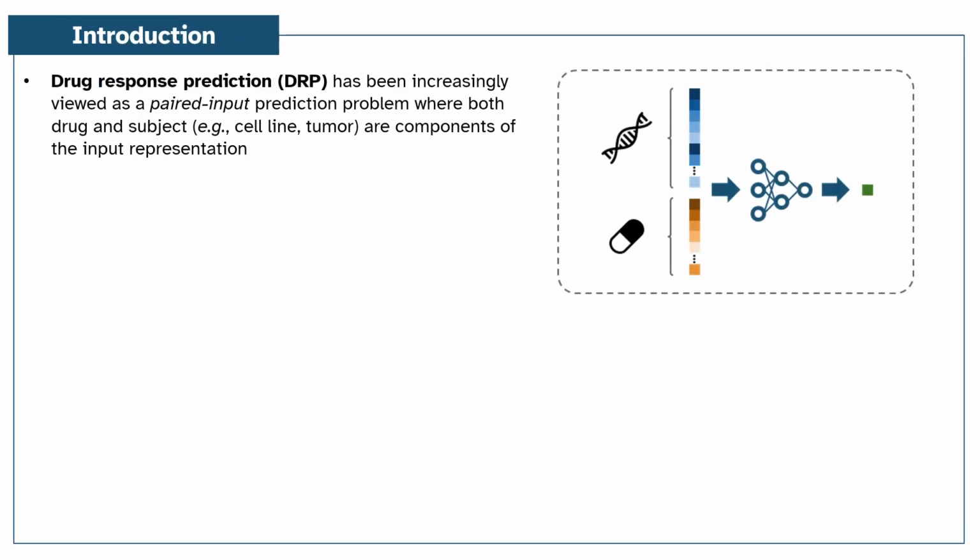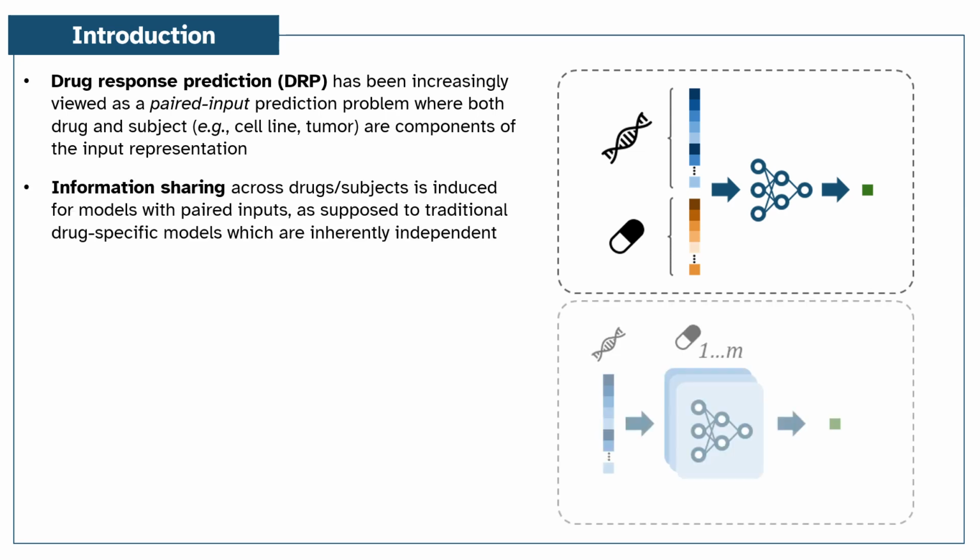Lately, studies have framed drug response prediction as a paired input prediction problem, where a drug and a subject constitute the model's input. This approach induces information sharing across drugs and subjects compared to drug-specific models shown below, which are inherently independent.